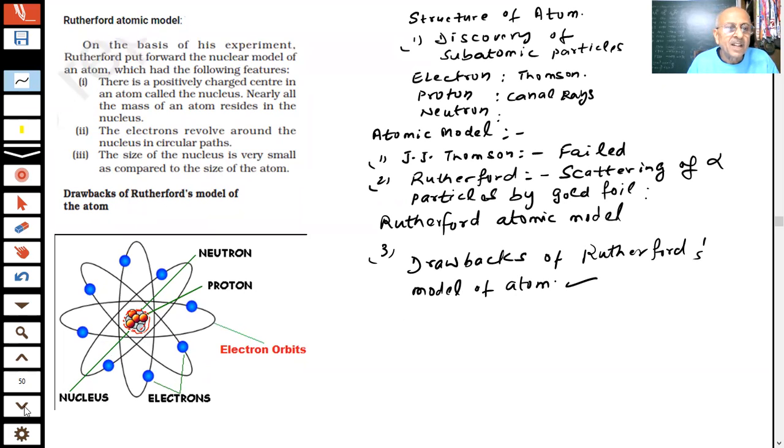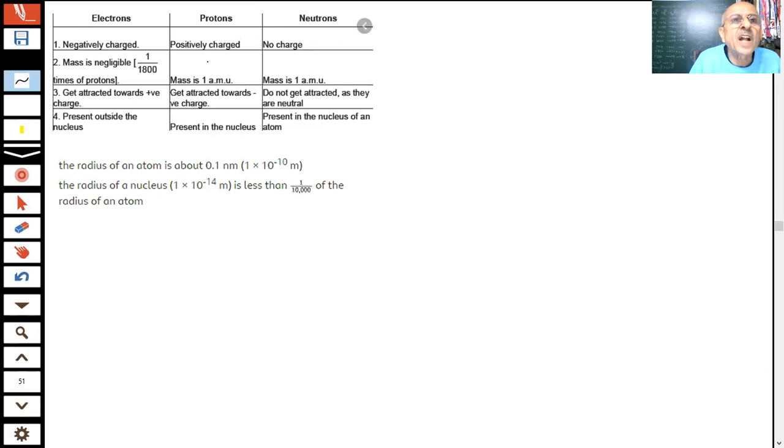You are saying electrons are charged. Here you see I have given you electron, proton, neutron, students: electrons negatively charged, protons positively charged, neutrons no charge. The mass of the electron is negligible, 1 by 1800 times that of the proton. In terms of atomic mass unit, the mass of the proton is 1 mu. The mass of the neutron is almost equal to the mass of the proton, which is also 1 mu. Atomic mass unit, we already told you in the chapter on the atom what is 1 mu.